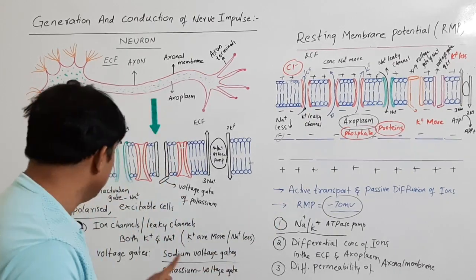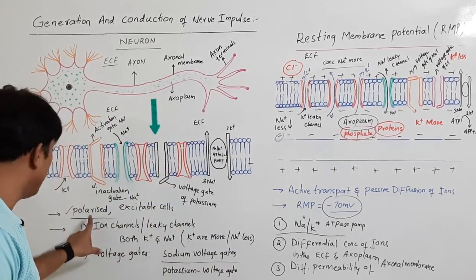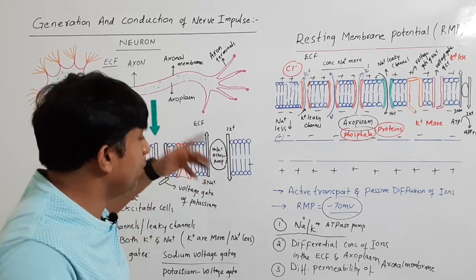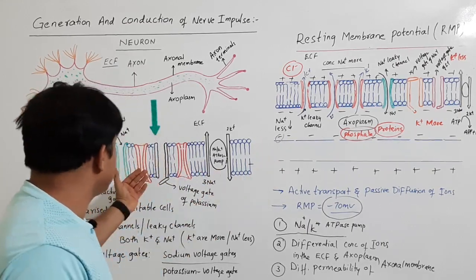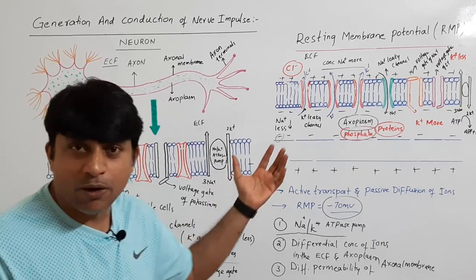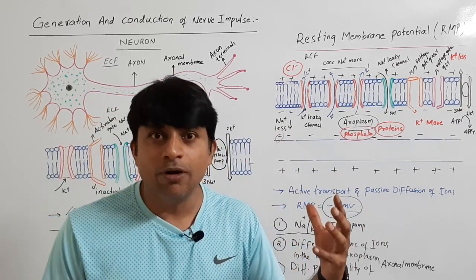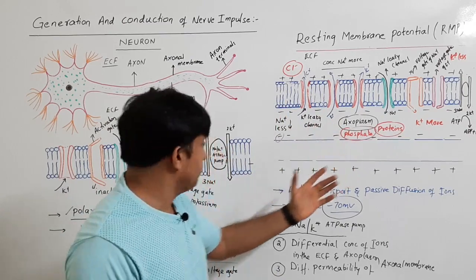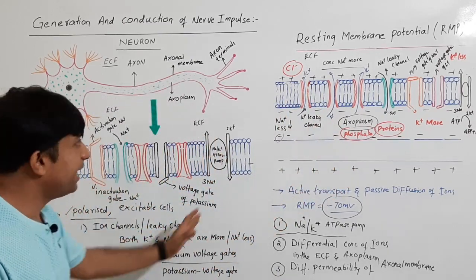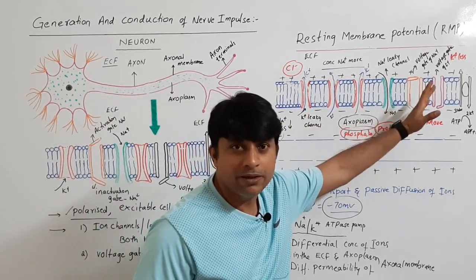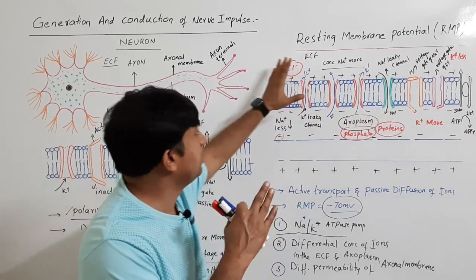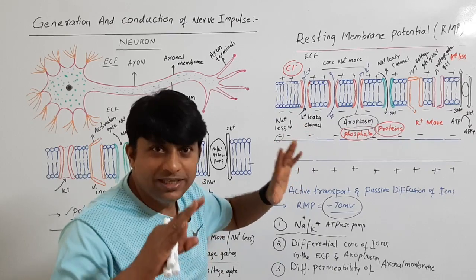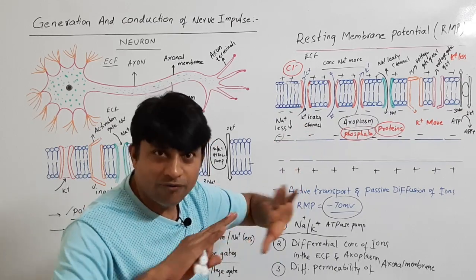So I can say that neurons are polarized. Because of this ion channel, what is the significance of these gates, sodium and potassium voltage gates? Because of these gates, the neuron gets excited. Now you can ask me about the gates, because I said voltage gates are also present on the axonal membrane. Here, because the nerve fiber is at rest, the voltage gates are not functional.